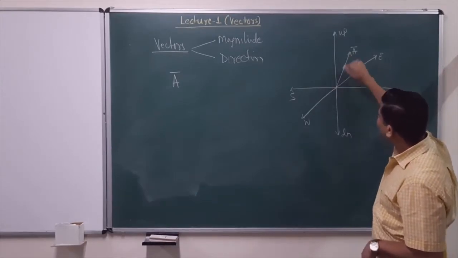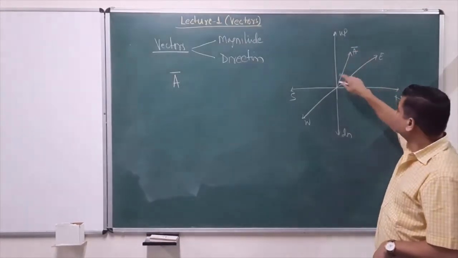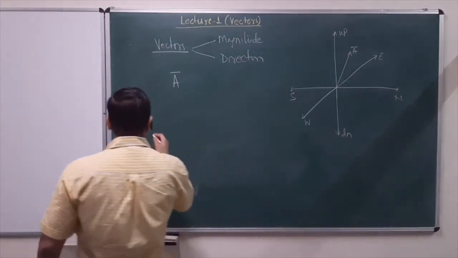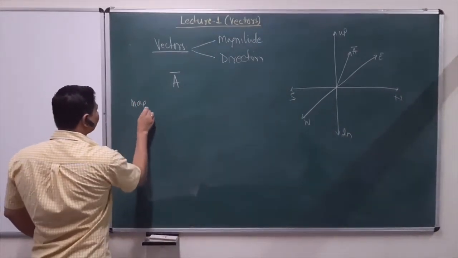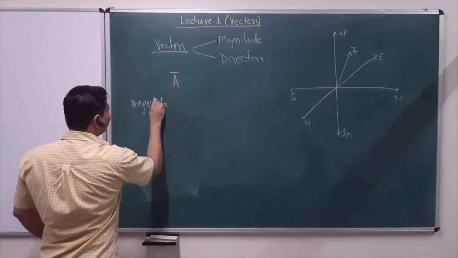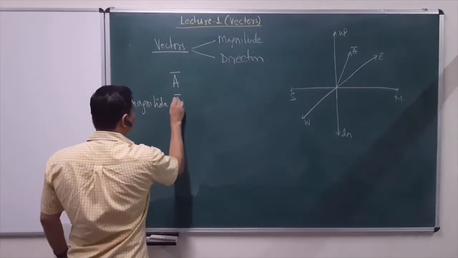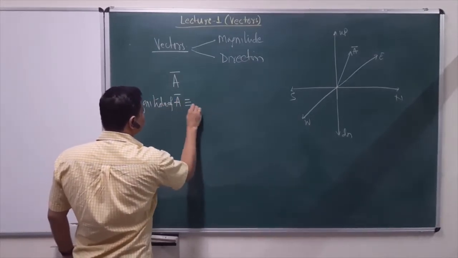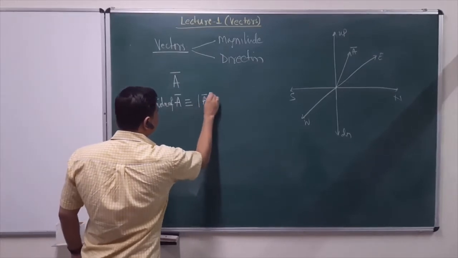Then the length of this arrow represents the magnitude of the vector. So the magnitude of A is represented like this.